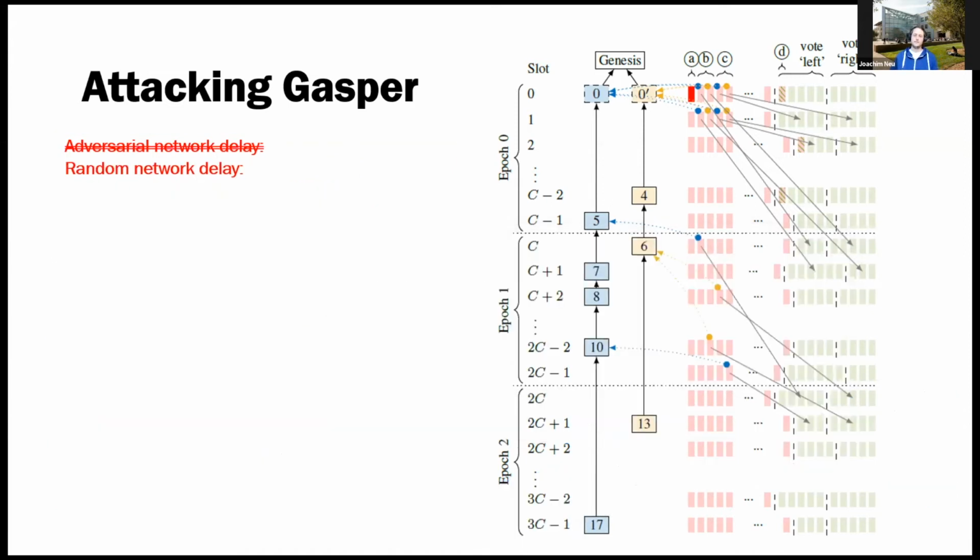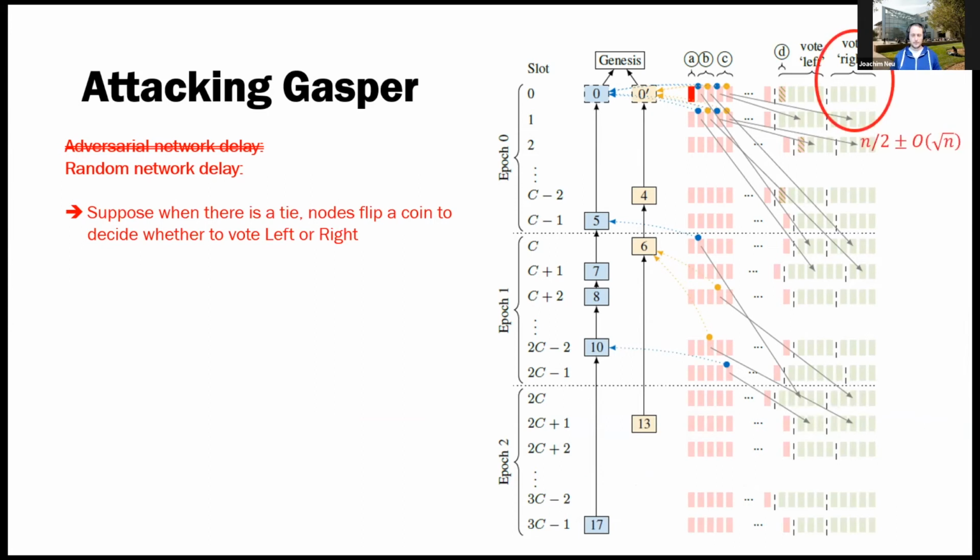So we wanted to fix this, and the way we work with this criticism is: can we make this work for random network delay? We do that in 2 steps. Suppose whenever there's a tie, nodes flip a coin to decide whether they should vote left or right.